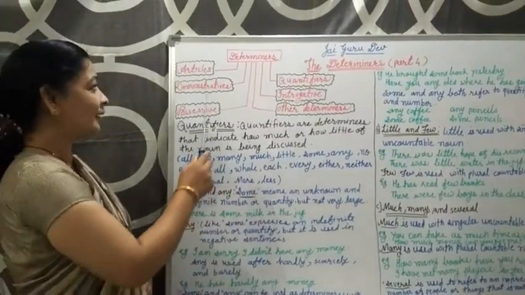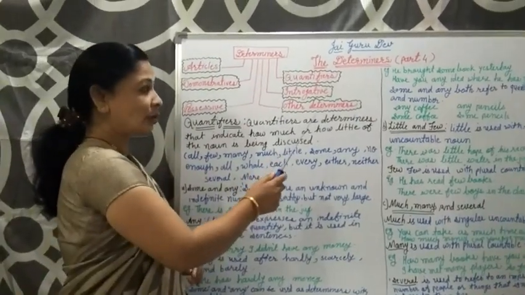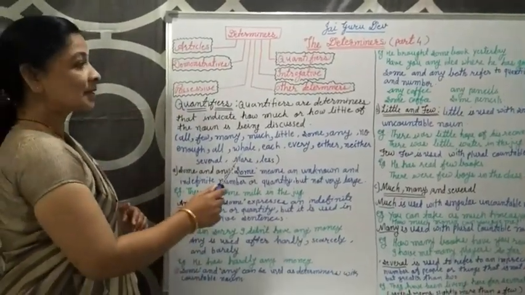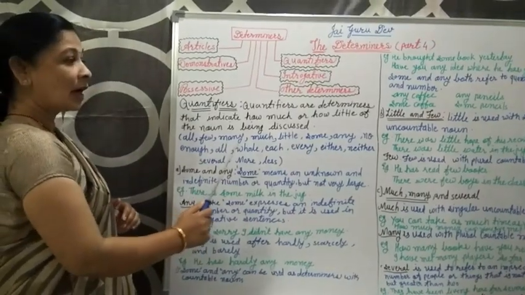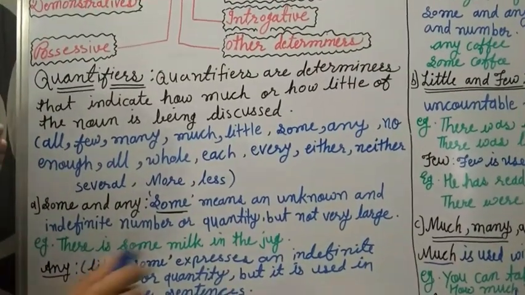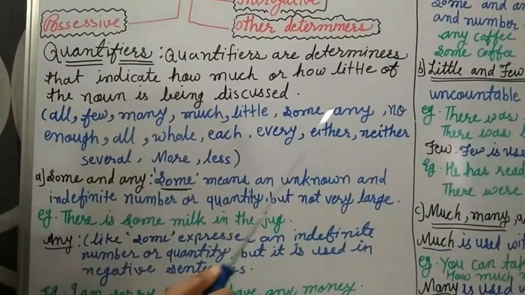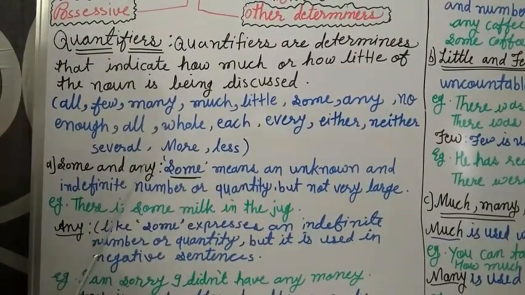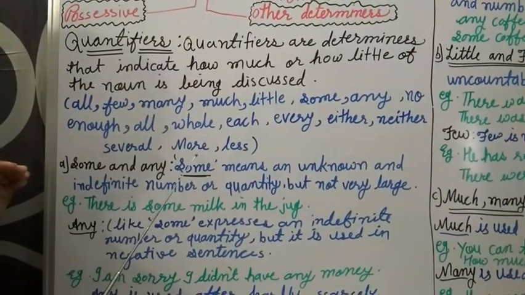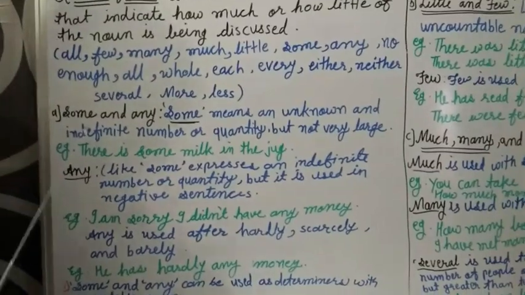Earlier we have completed articles, demonstratives and possessives. Today we are going to complete quantifiers, interrogatives and other determiners. So what is a quantifier? Quantifiers are determiners that indicate how much or how little of the noun is being discussed. Which words come there? All, few, many, much, little, some, any, no, enough, whole, each, every, either, neither, several, more, less. We will see how we use these words in our sentences.